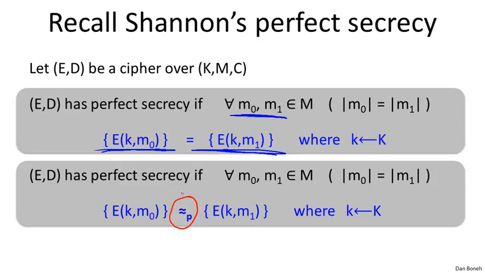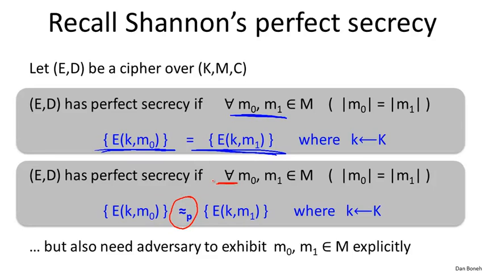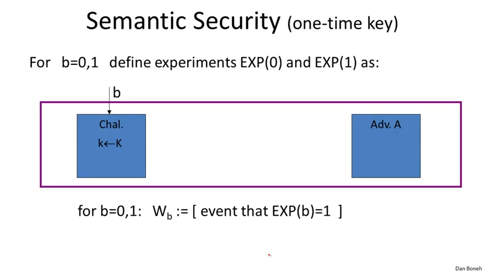It turns out this definition is actually almost right, but it's still a little too strong. This still cannot be satisfied. So we have to add one more constraint, and that is that instead of saying that this definition should hold for all M0, M1, it needs to hold for only pairs M0 and M1 that the attacker can actually exhibit. Okay, so this actually leads us to the definition of semantic security. And so, again, this is semantic security for a one-time key. In other words, when the attacker is only given one ciphertext.